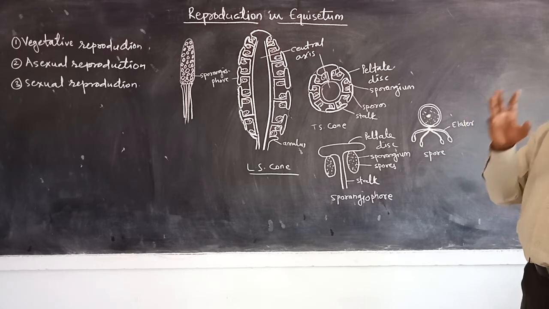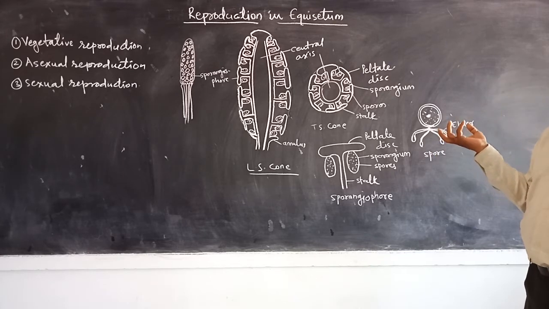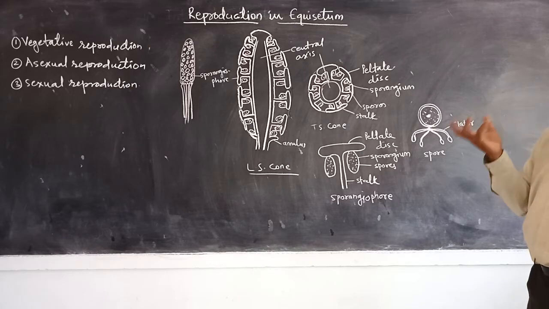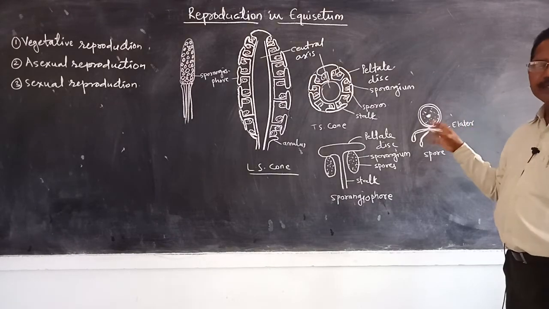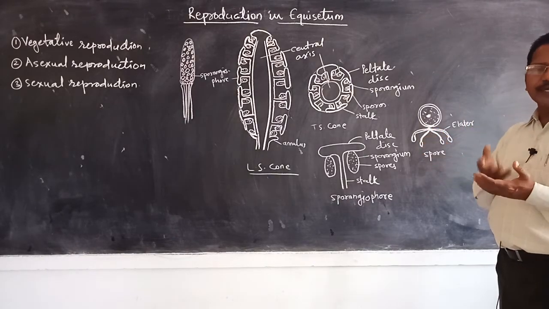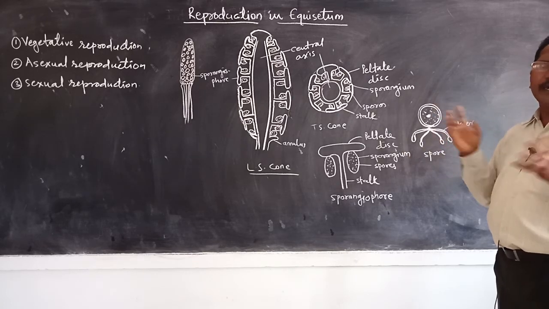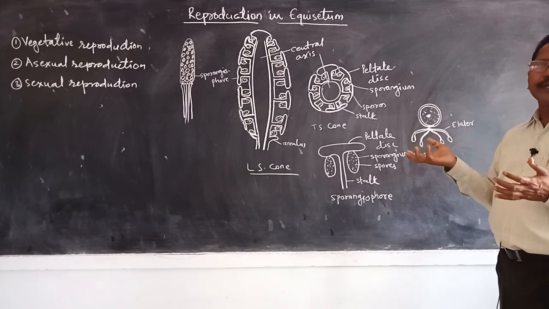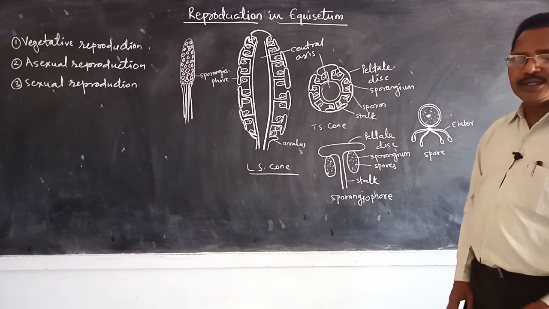It is also called the prothallus, and on this prothallus the male and female sex organs develop. The male sex organ is called the antheridia, the female sex organ is called the archegonia. After germination of the spore, it gives rise to a prothallus or gametophyte. On the gametophyte, first archegonia are developed, and later antheridia are developed. We will see the sexual reproduction in the next period.